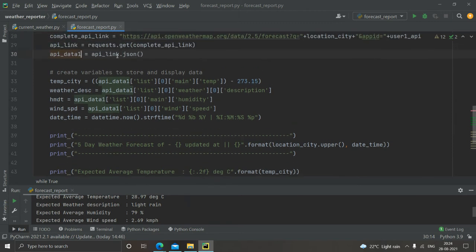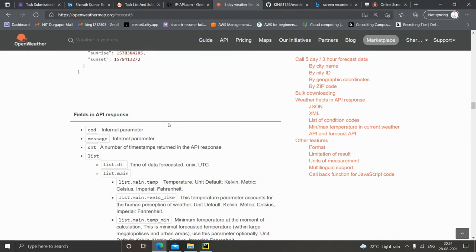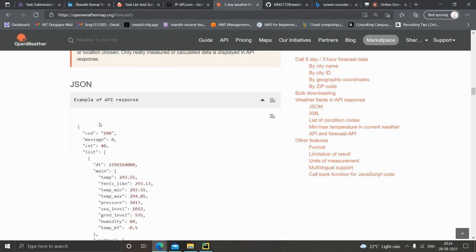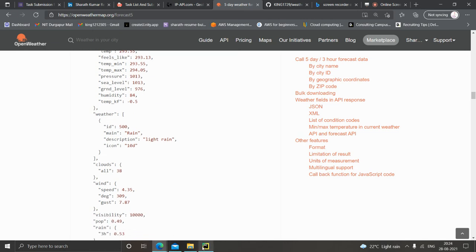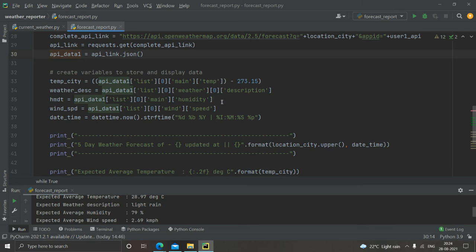Out of it, we create variables like temperature of the city, weather description, humidity, and wind speed. You can directly make them by seeing which part includes which thing. Temperature, humidity, weather description, all these are over here. You just create the variables and assign them.